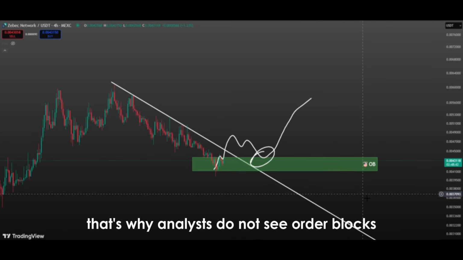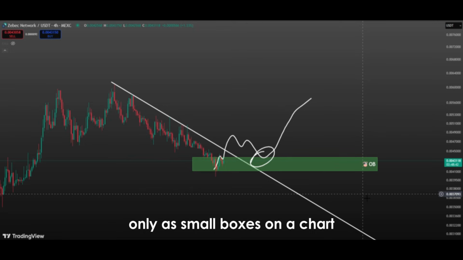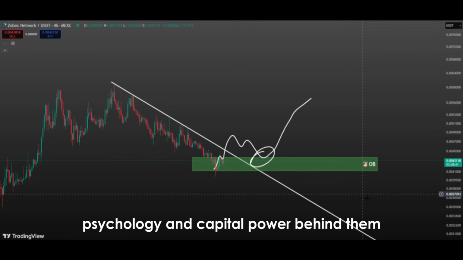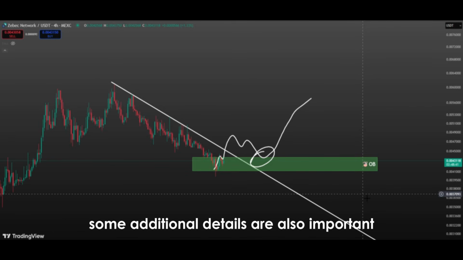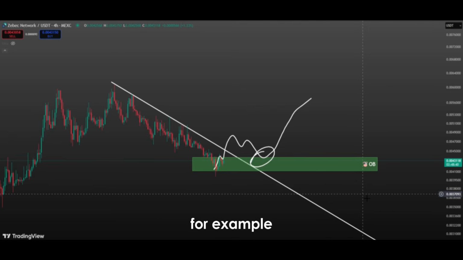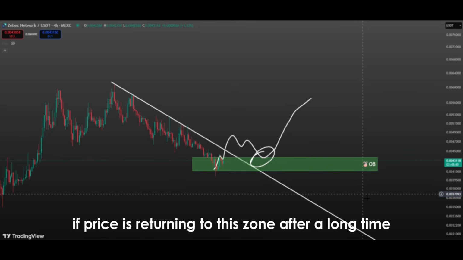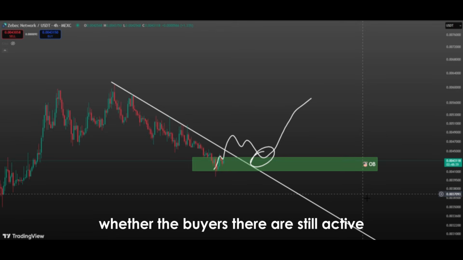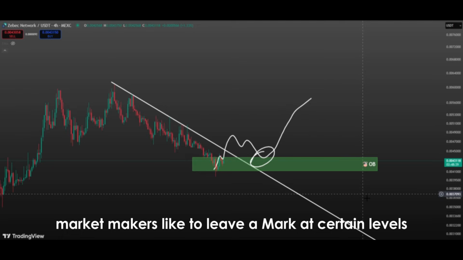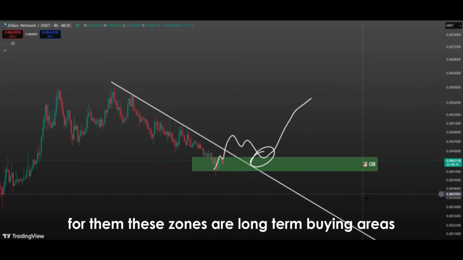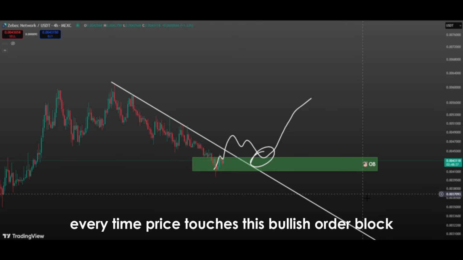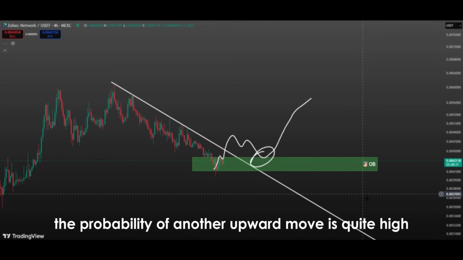That's why analysts do not see order blocks only as small boxes on a chart. They know there is serious buyer psychology and capital power behind them. To understand the strength of a bullish order block, some additional details are also important. For example, if price is returning to this zone after a long time, the question arises whether the buyers there are still active. However, most of the time, market makers like to leave a mark at certain levels, and when price returns to that level, the same reaction often occurs again. For them, these zones are long-term buying areas. Therefore, every time price touches this bullish order block, the probability of another upward move is quite high.